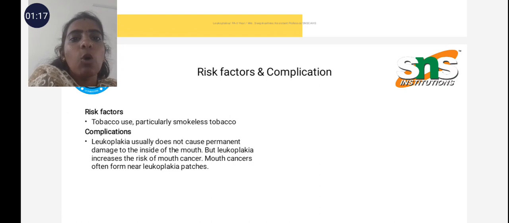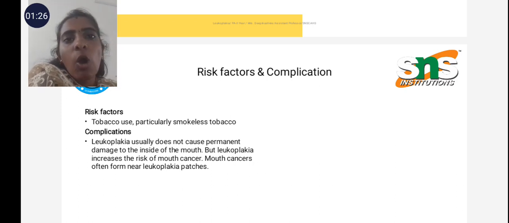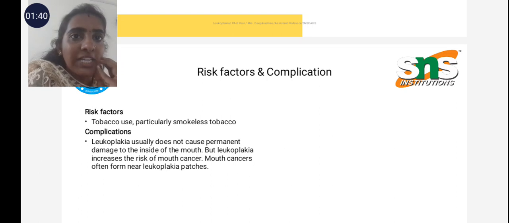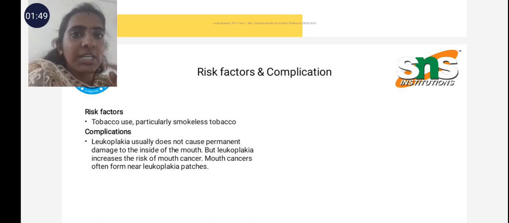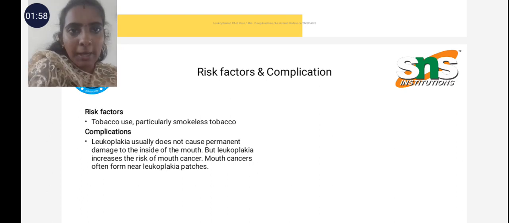And the risk factors and complications of leukoplakia. The risk factors are usage of tobacco, particularly smokeless tobacco. The long-term use of some edible products which we soak in our mouth causes leukoplakia. We store it at the edge of the mouth, so it spreads to the inside of our cheeks area, that means this part of the gums and the tongue. Wherever the saliva touches, that part also changes into a dark whitish color. That color we call leukoplakia.